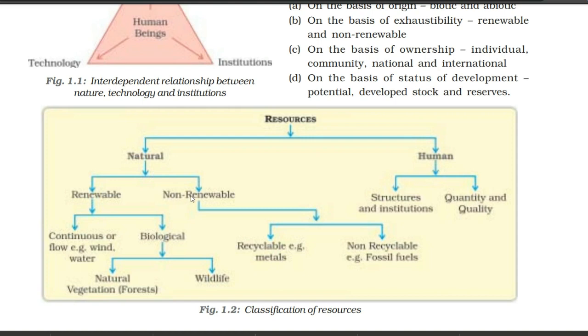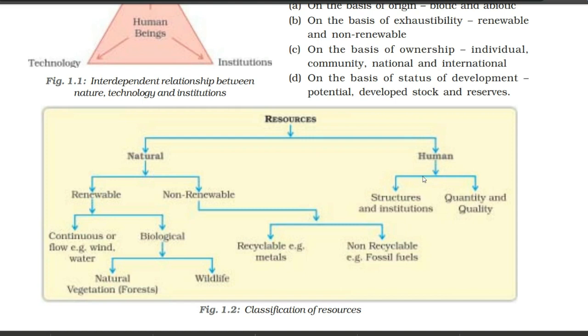Now next we have non-renewable: the things which, after use, are going to be finished. It is also of two types. We have recyclable, for example metals, which we can recycle. And second, we have non-recyclable, like fossil fuels. After using them, they are not going to last long, of course they are going to be finished. And it took a long time to make these fossil fuels.